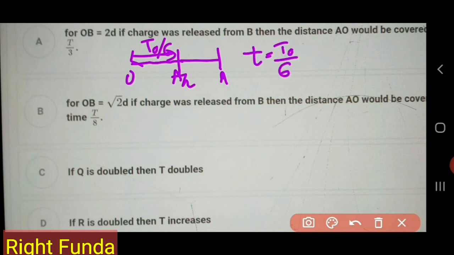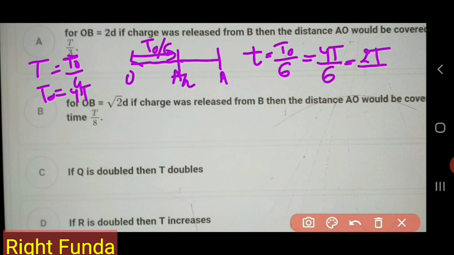So this time will be equal to T naught by 6. But we know T, as calculated last, is equal to T naught by 4, the A to O time in the last case. So T naught is equal to 4T. If I put it here, 4T by 6, it is equal to 2T by 3 time it will take to travel from A to O if released from 2D distance. So this option is wrong.